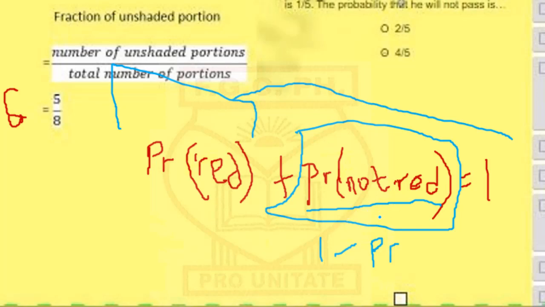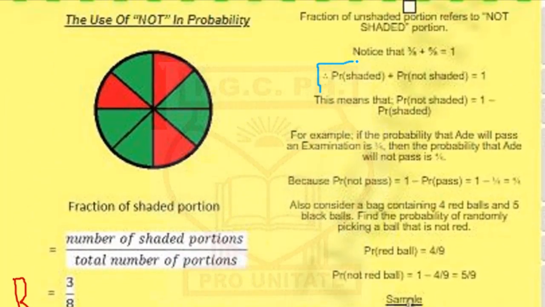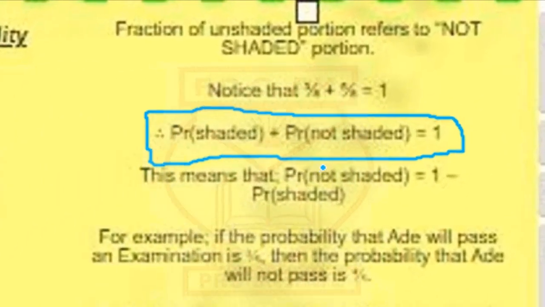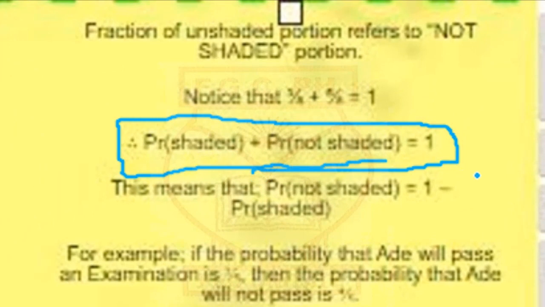So the probability of not red is 1 minus the probability of having a red color. You can see in the description right here that the probability of shaded plus the probability of not shaded equals 1. Therefore, the probability of not shaded is 1 minus the probability of shaded.